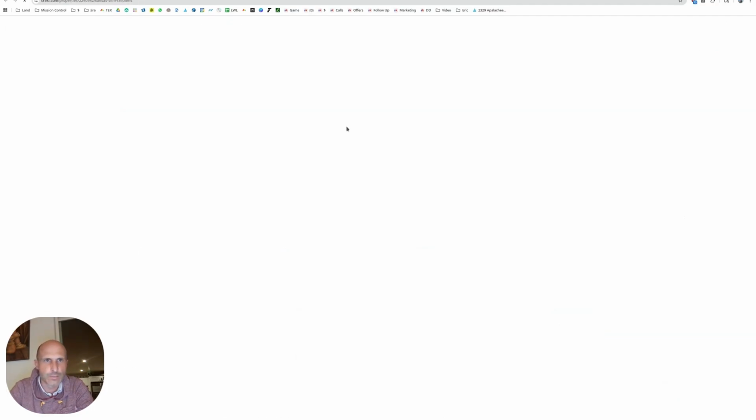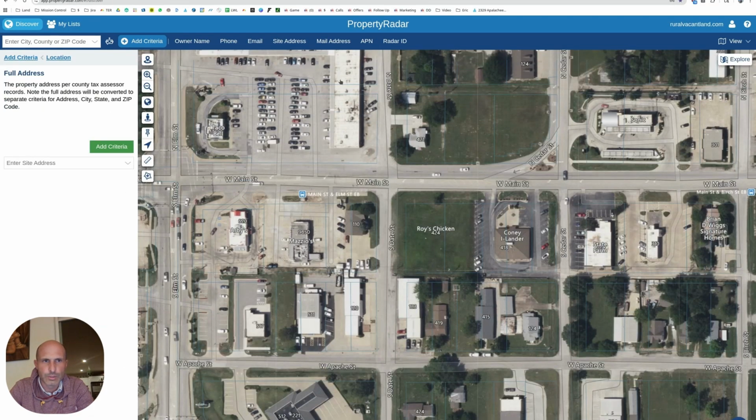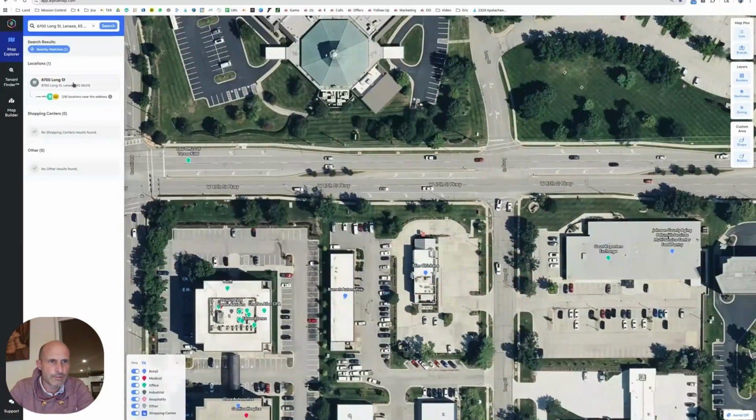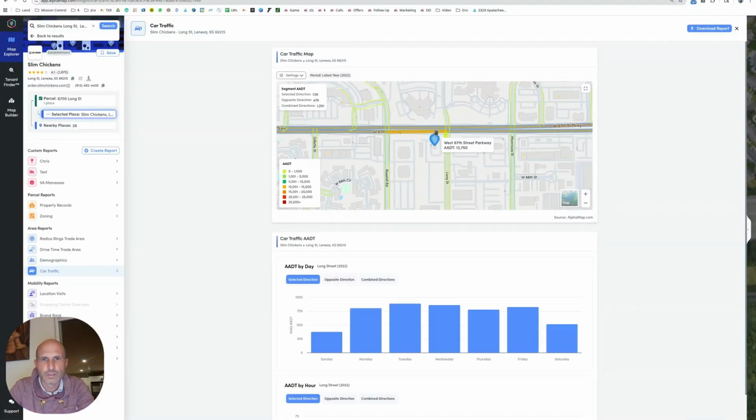Let's check this one out. I'm going to feed this in and start pulling up some properties if I can. Okay, Slim Chickens right here. Oh, let's do traffic. Keep forgetting to check with traffic.